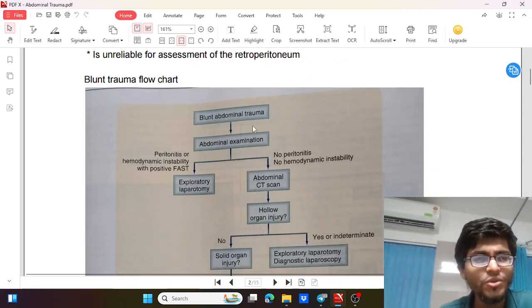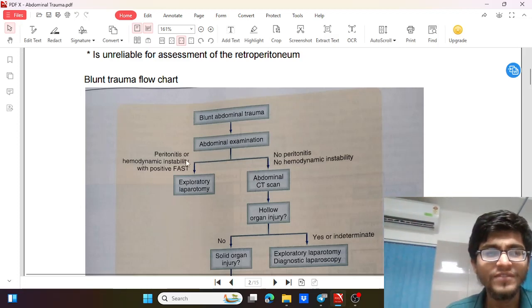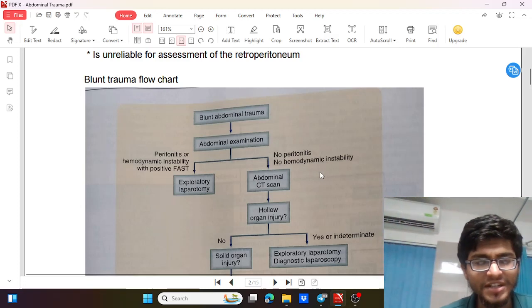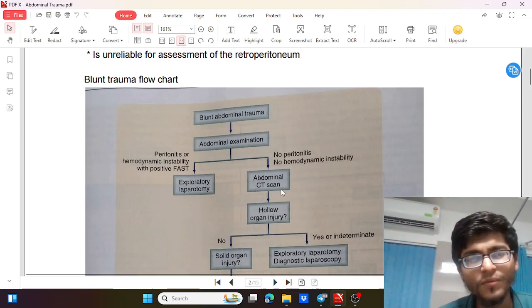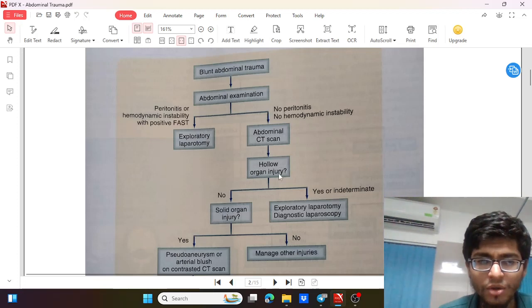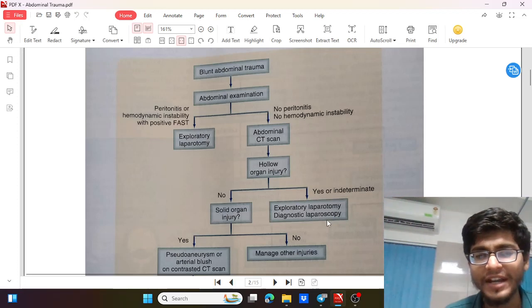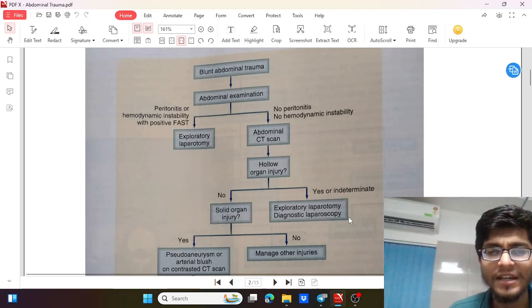So now just going through a flow chart of what we have discussed. We'll go through a physical examination, abdominal examination. Then if we are suspecting, we'll go for a FAST. If the patient has hemodynamic instability on the FAST, then we'll go for surgery directly, exploratory laparotomy, midline laparotomy. And if there is no peritonitis, the patient is hemodynamically stable, BP and vitals are stable, then we can go for a CT. If we have a hollow organ injury like stomach or intestine injury, then we can go for exploratory laparotomy or even diagnostic laparoscopy as per the availability of the surgeon and the facilities.